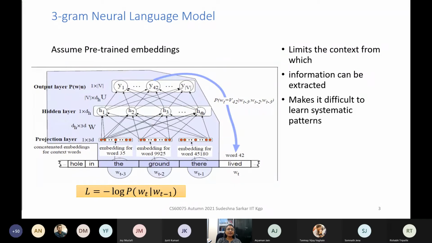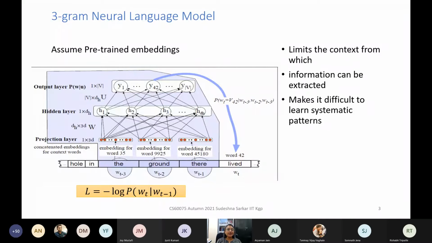Now, we have talked about language models before, right? So what is a language model? We can use a language model to predict the next word. We have talked about a simple language model, which is the N-gram language model. You can implement the N-gram language model in a neural network.